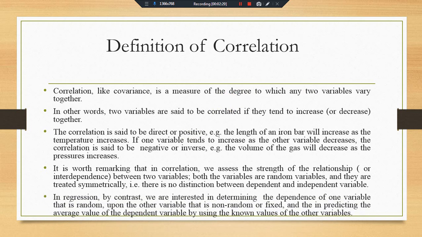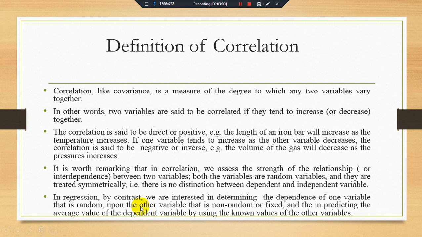In regression, by contrast, we are interested in determining the dependence of one variable, that is a random variable, upon the other variable, that is a non-random or fixed variable, which we call the independent variable. We are interested in predicting the average value of the dependent variable by using the values of the independent variable.